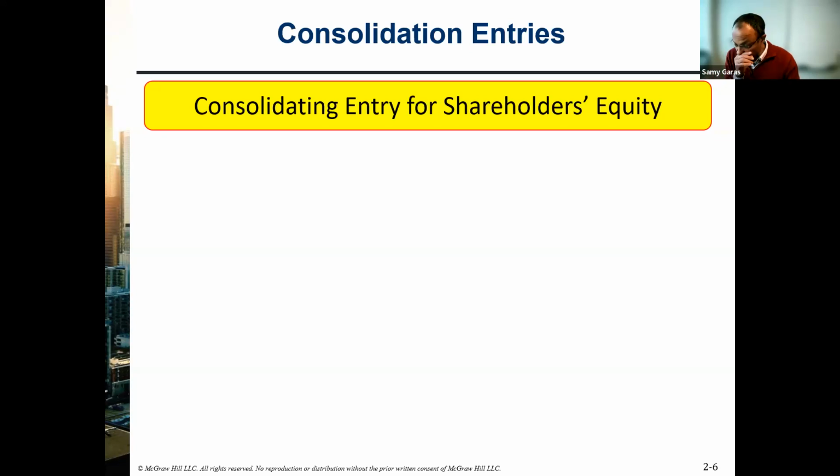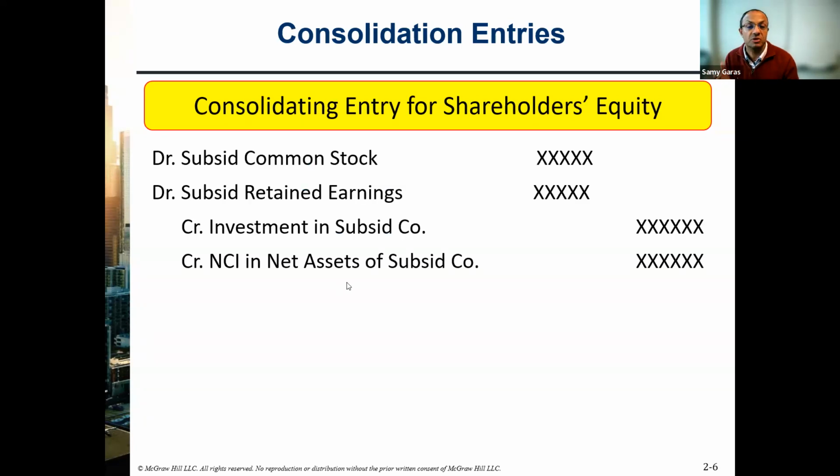And now we come to the consolidation. In the consolidation, we do similar accounts. We debit common stock, we debit retained earnings, we credit investment. So those three accounts, we have used them many times before in the prior chapters, but in this chapter, we add a new account called NCI in the net assets. What do we mean by net assets? I mean total assets minus total liabilities. And here for the investment, we put the parent portion. So whatever the parent paid for the investment will go here, the other amount will go for NCI.